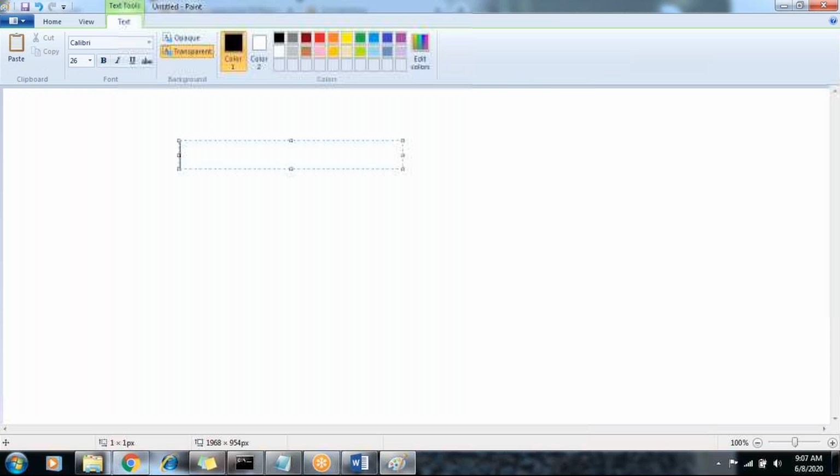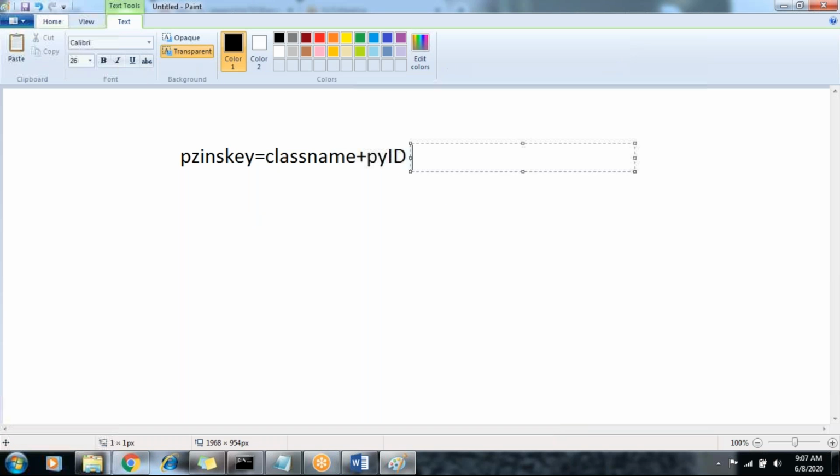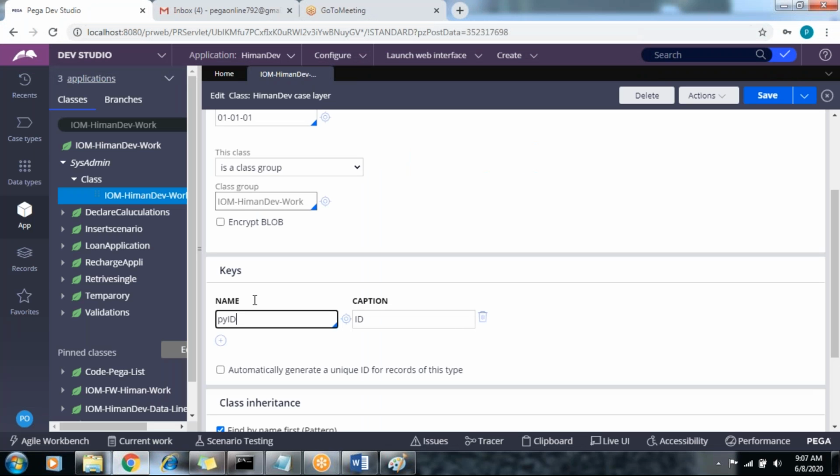Forgot. It's a class name and something else, right? Yes, correct. PZINSKEY equals class name plus PYID. PZINSKEY is a combination of class name plus PYID. Let's say, suppose the PZINSKEY of the class group is class name plus PYID.